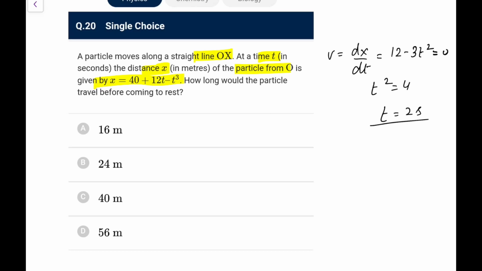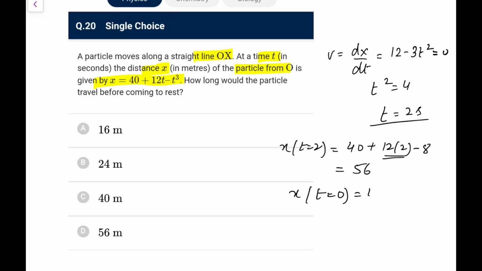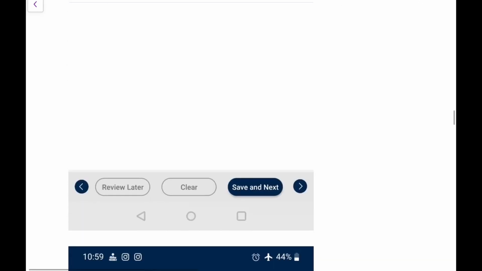So in 2 seconds, how much will it go before coming to rest? Okay. So at t equal to 2 seconds, just calculate the value of x. It is 40 plus 12 into 2 minus 8. So this is 24 minus 8, 16, 56, and x at t equal to 0, if you solve, is 40. So 40 to 56, it will travel 16 meter in this particular time from 0 to 2. Don't write it 56 because at t equal to 0, it is at 40.